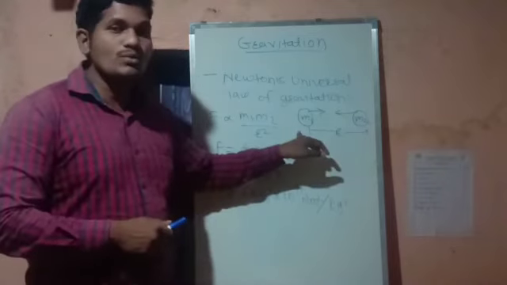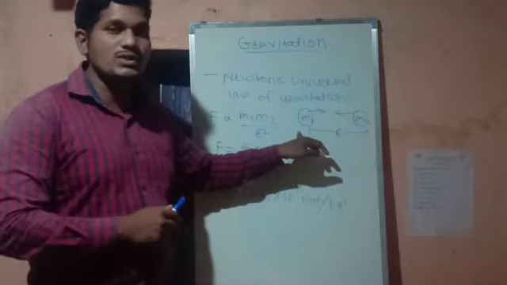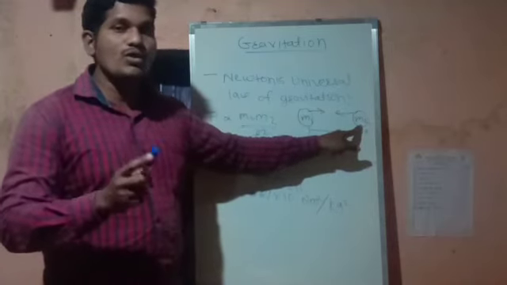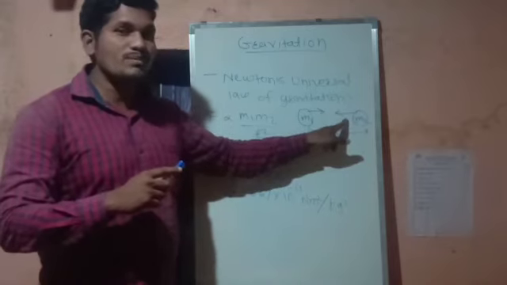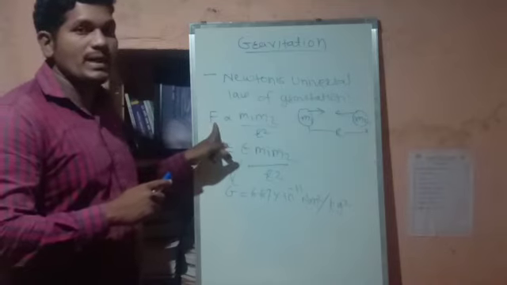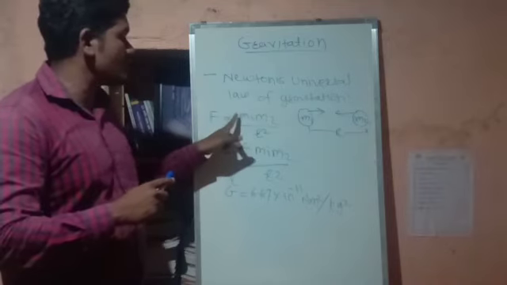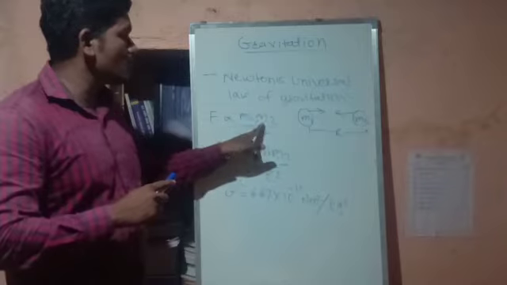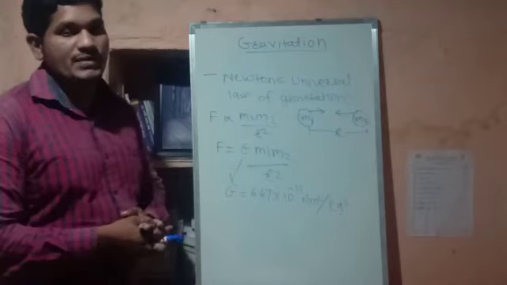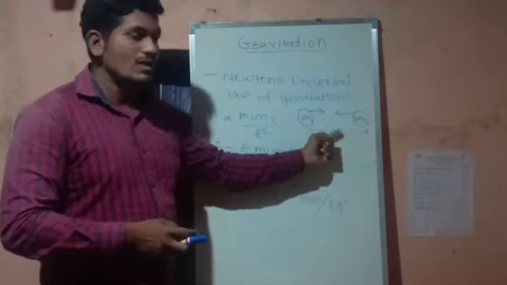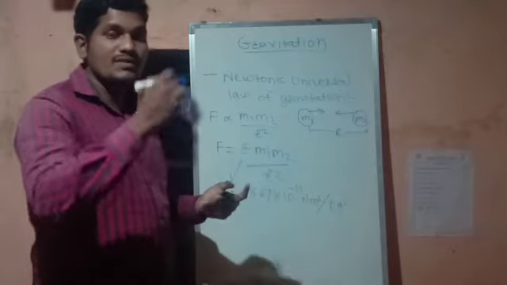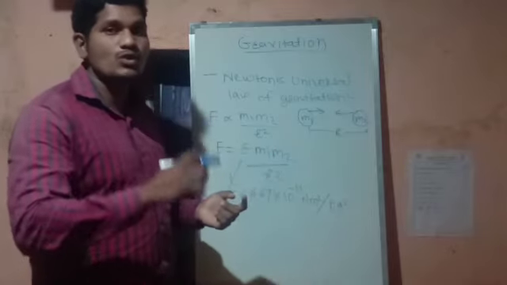These are the two masses we have considered for the derivation of this law. m1 is the first mass, m2 is the second mass. According to the law of Newton, there will be the product of their masses, m1 into m2. The force of attraction between them is directly proportional to m1 into m2, upon inversely proportional to the square of the distance between them. This is the distance between them, so there will be the square, and inversely proportional means the term will be in the denominator.